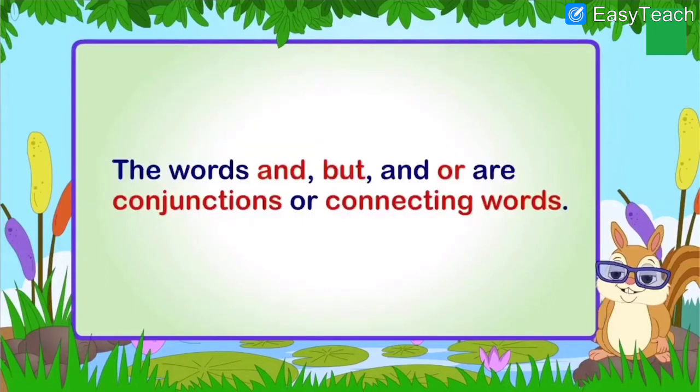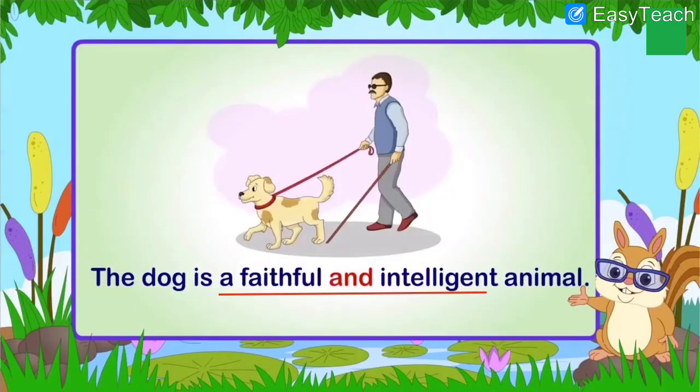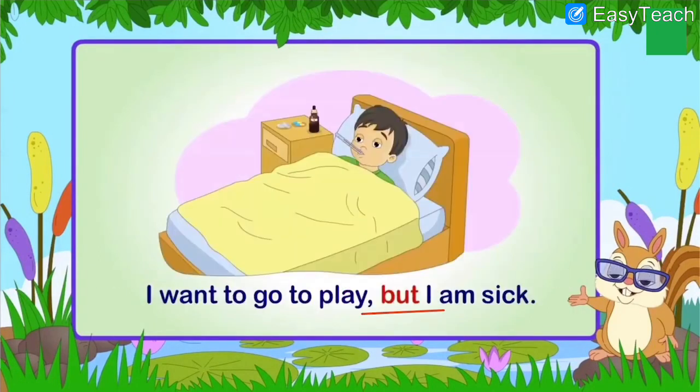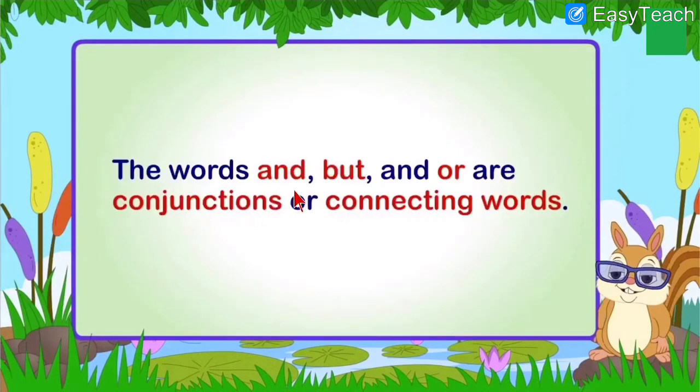The words and, but, or are conjunctions, connecting words. So we saw all the sentences in which the conjunctions were and, but, or. These three words are connecting words, they join the sentences or they join the words.